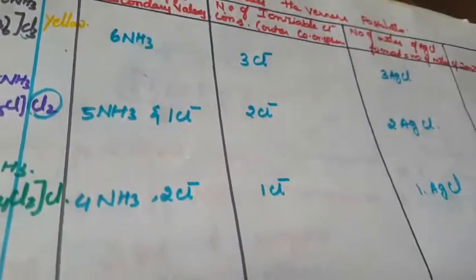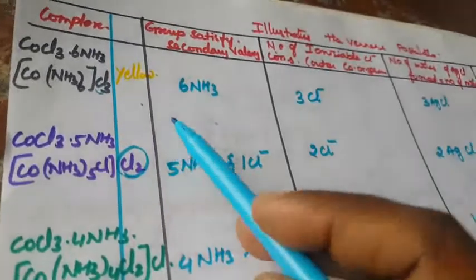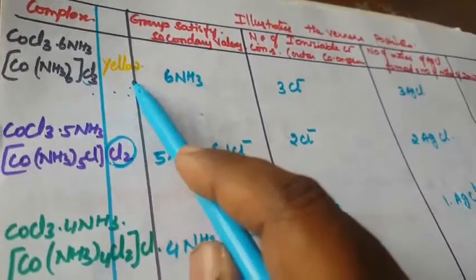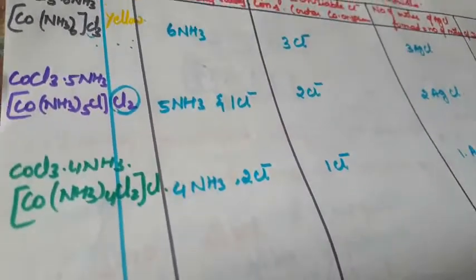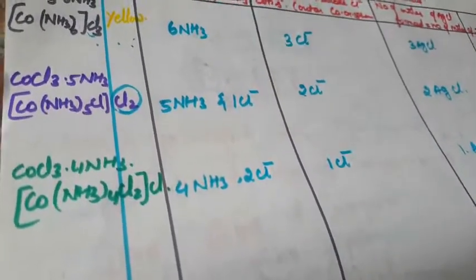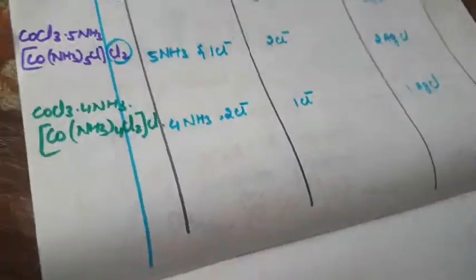So this is Werner's postulate. The different coordination compounds exhibit different colors. This is the Werner's theory illustration. Next, what are the limitations of Werner's theory? What are the limitations?